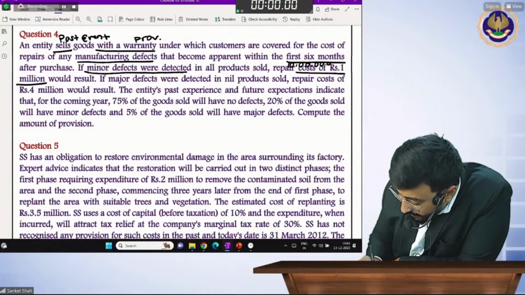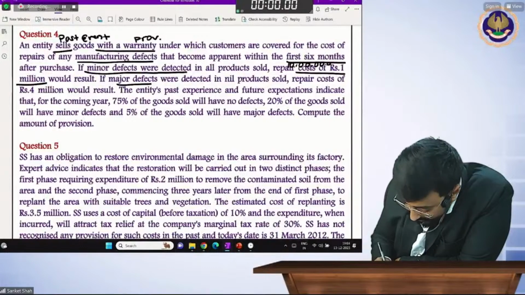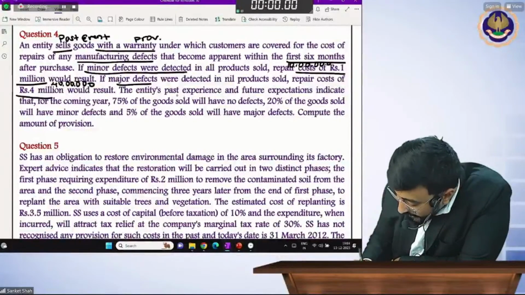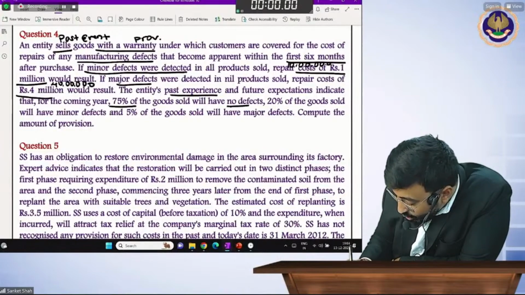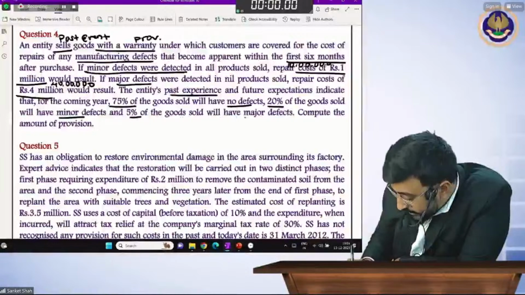And if major defects were detected, it will be 4 million, 40 lakhs. From the entity's past experience, 75% have no defects, 20% minor, and 5% major.